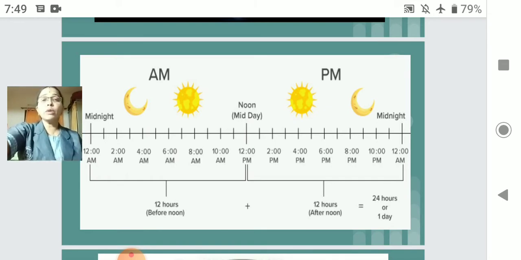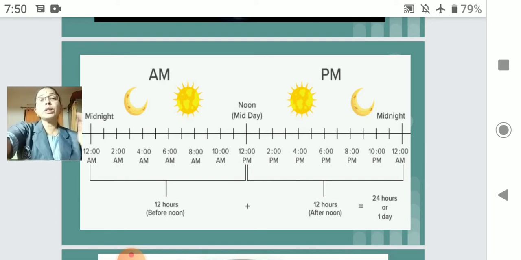This 12 o'clock is midday, the middle of the day, and we call it pm. And after 12 o'clock, whatever time comes, again 1 o'clock, 2 o'clock, 3 o'clock, it is pm.